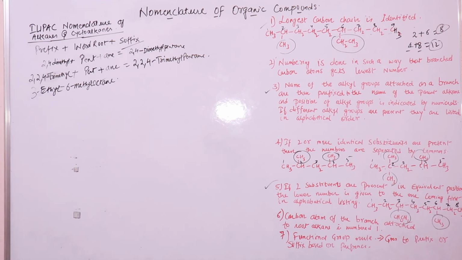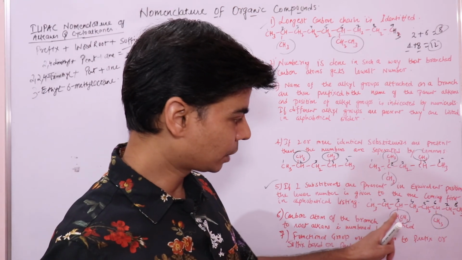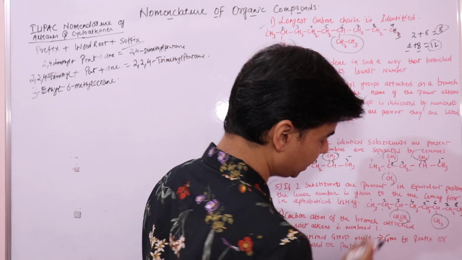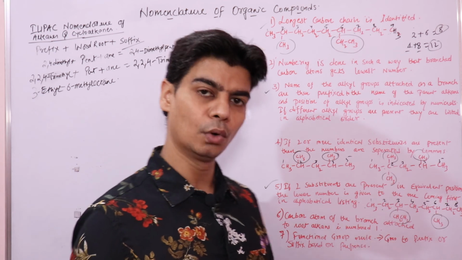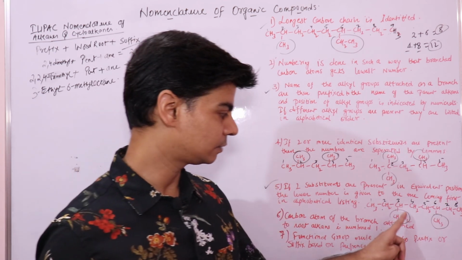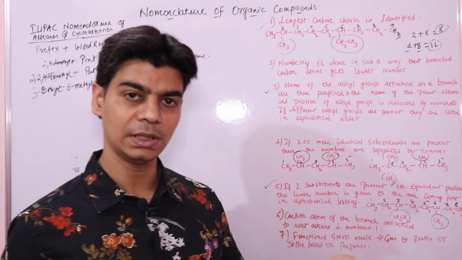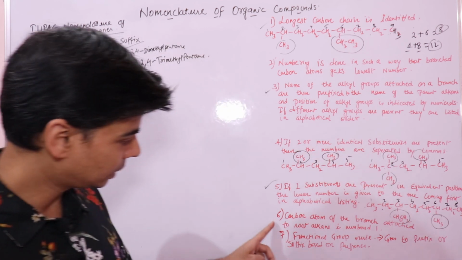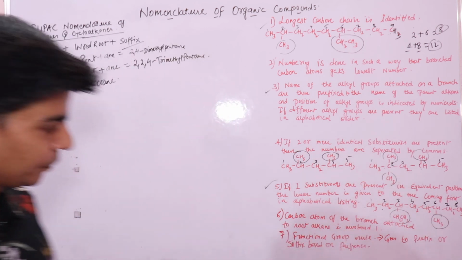This rule is a little different, make sure you understand it. Based on the alphabetical order, the lower number will go to the alkyl group that comes before. Since ethyl starts with E, it comes before M, so the lower number will go to ethyl. The other rule is that the carbon atom of the branch attached to the root alkane is numbered 1.